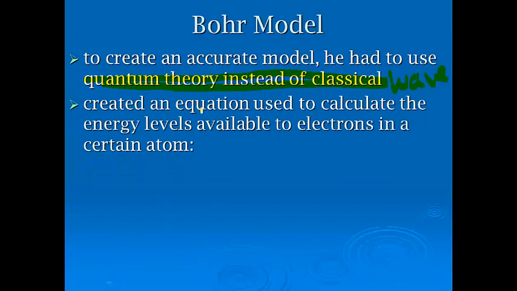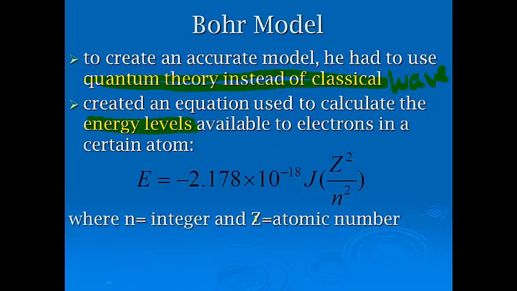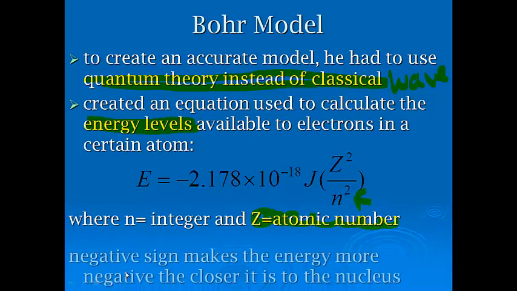So what that meant is he generated an equation to calculate the energy levels available to electrons in a certain atom. We kind of left this out last year in Chem 1. Here's the lovely equation. We'll point out how we're going to use this in class. But n is an integer, Z is the atomic number, okay, and this is really our principal quantum energy level.